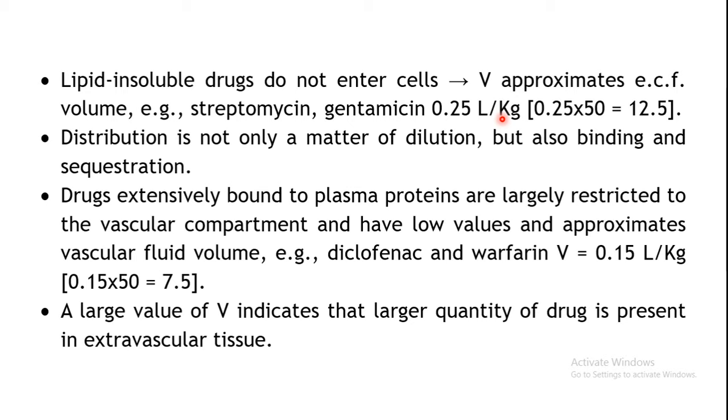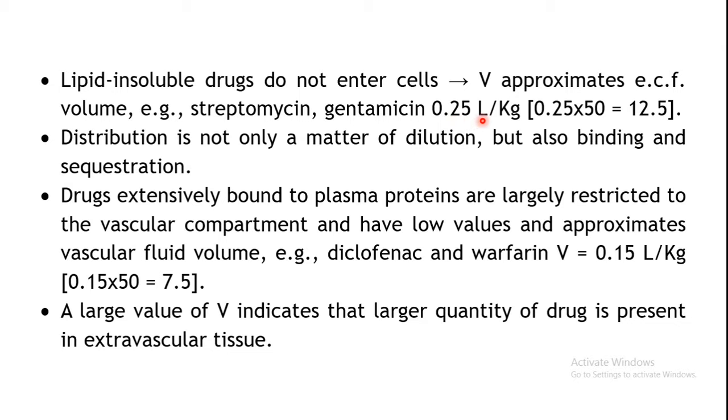Now consider an average adult with a weight of 50 kg. You can easily find out the volume of distribution in an adult by multiplying by the weight of that person.